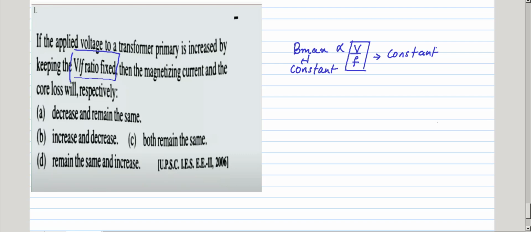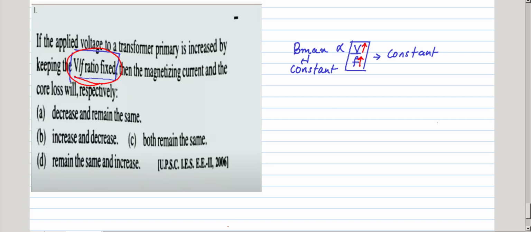I have a question: V by F ratio constant, applied voltage increase. If I increase the applied voltage but maintain the V by F ratio fixed, then automatically I have to increase F. If I increase the voltage and simultaneously increase the frequency, then the flux remains constant.